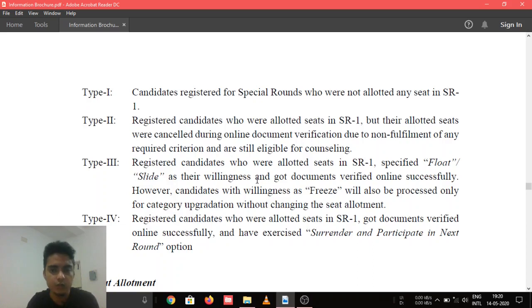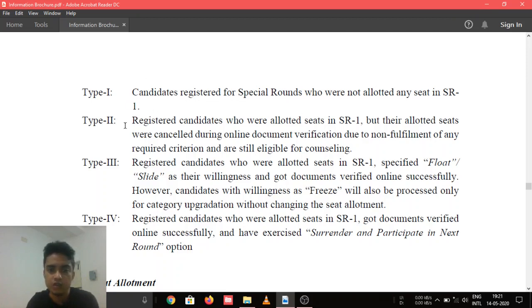Let's take a look at who will be eligible for the round 2 seat allotment of this special round. Suppose someone participated in the special round and in round 1 did not get any seat as per their choices, they will be eligible for round 2. So they will have to wait for round 2. If they get any seat, they will take admission.